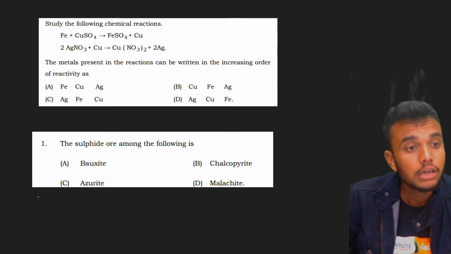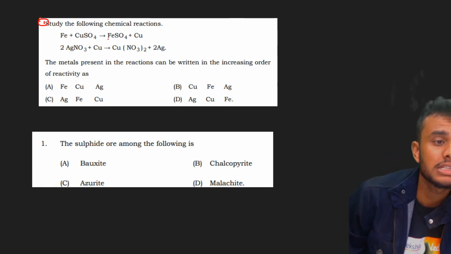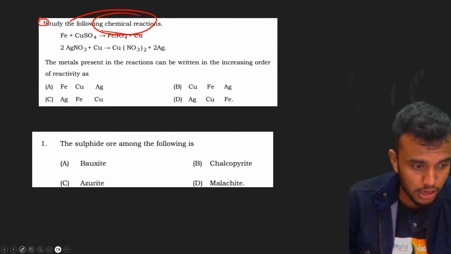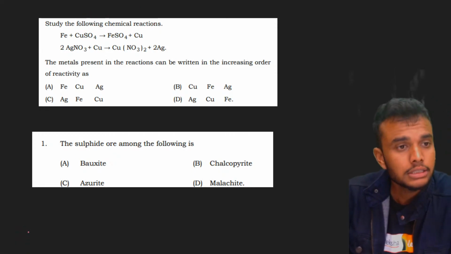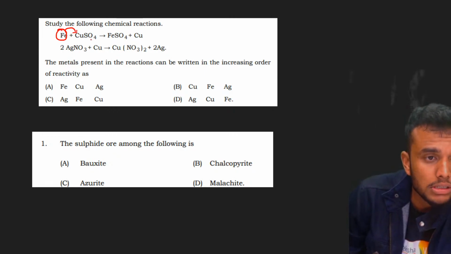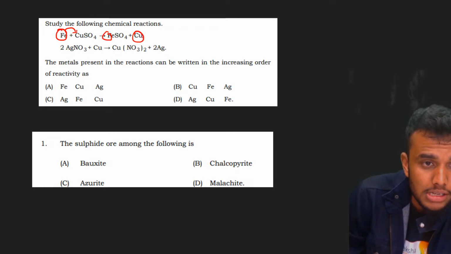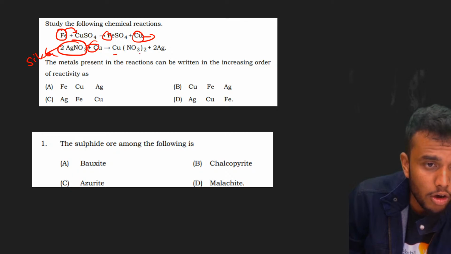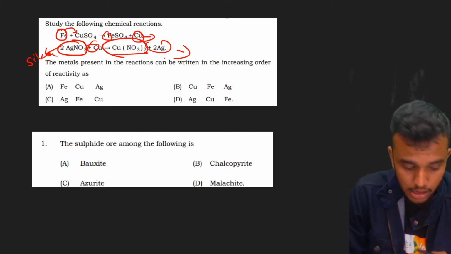Everybody, students, here is the first question. Study the following chemical reaction. Whenever iron reacts with copper sulfate, iron sulfate is formed and copper is released. And AgNO3 is nothing but silver nitrate. Copper nitrate is formed and Ag is released.